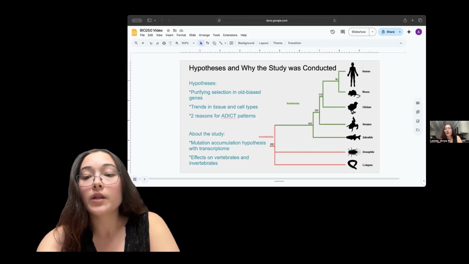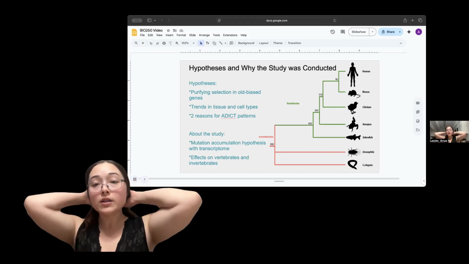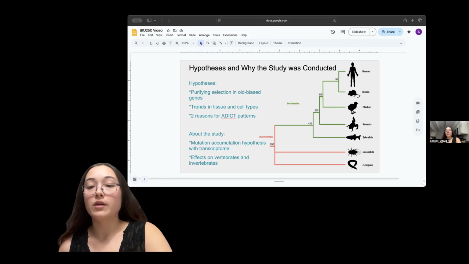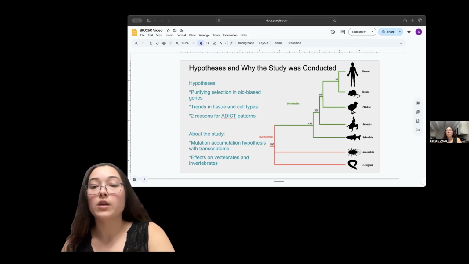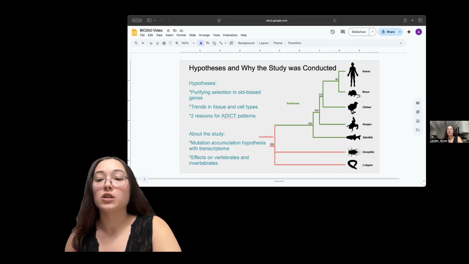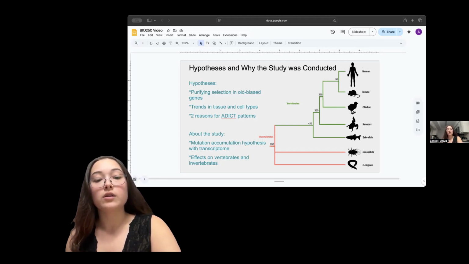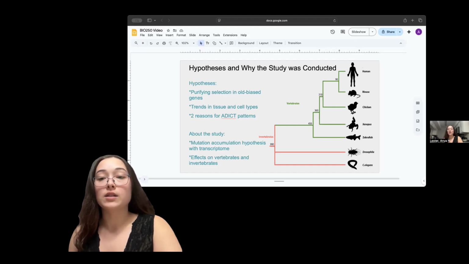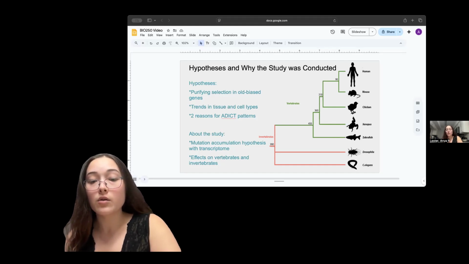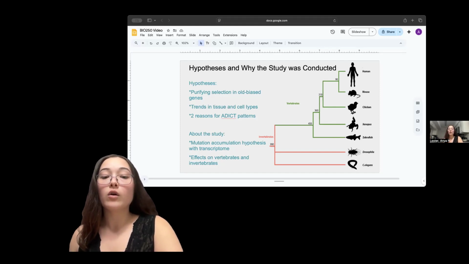Within the study, they utilized the mutation accumulation hypothesis, which in class we discussed as purifying selection being weak in old age, resulting in deleterious mutations accumulating later in life, decreasing fitness and increasing drift. Furthermore, they wanted to see how the different tissue and cell types and conservation levels changed based on the species in the taxa in question. So they wanted to see if shifts in conservation were due to change in tissue or cell, or if it was due to just change in organism, or if it had no effect.